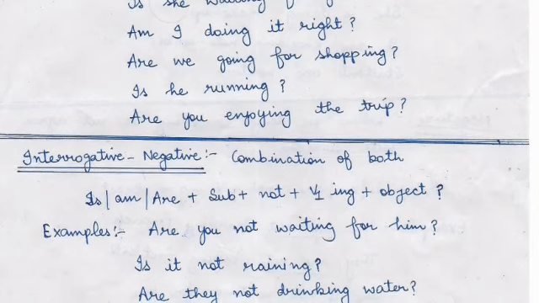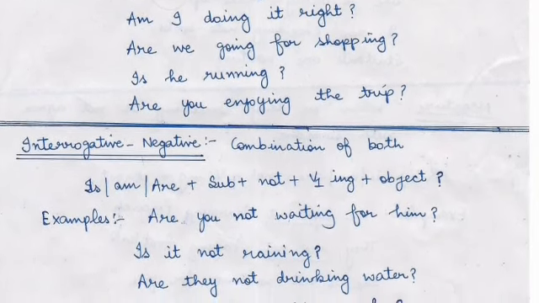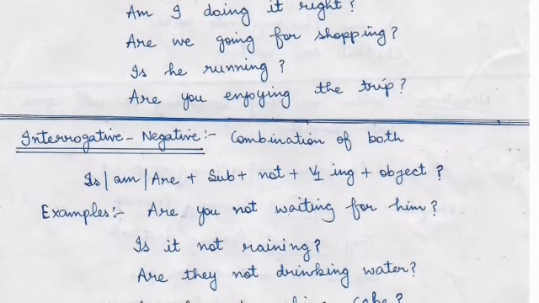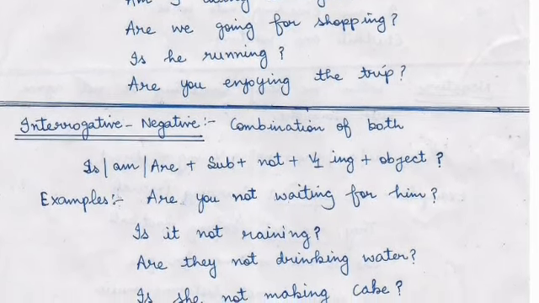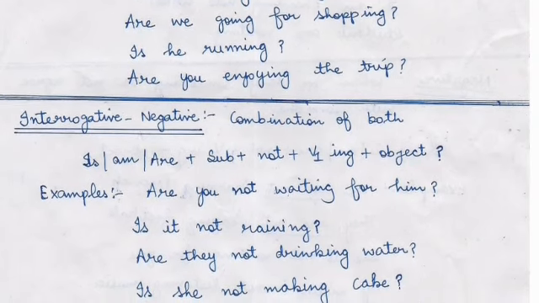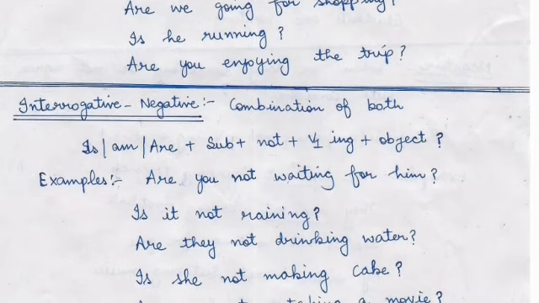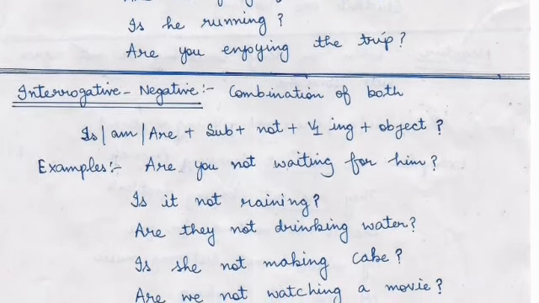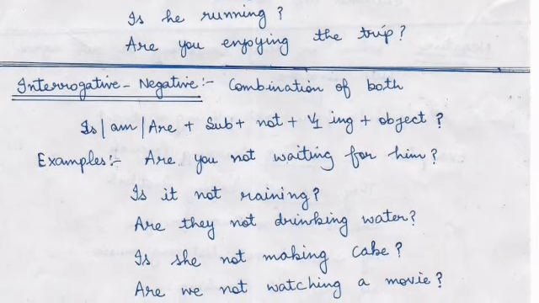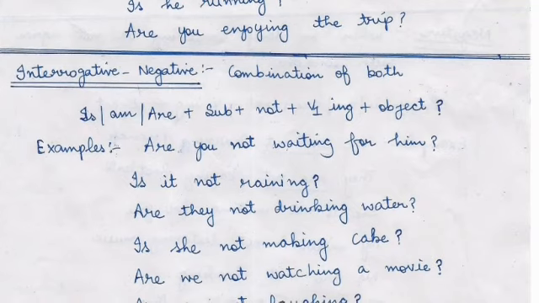Next is interrogative plus negative. That means a combination of both. वो sentence interrogative means question mark, question भी होगा और negative भी होगा. And the structure of that kind of sentence is: because we want to form an interrogative sentence, that's why is/am/are helping verb at the front, plus subject, plus not.